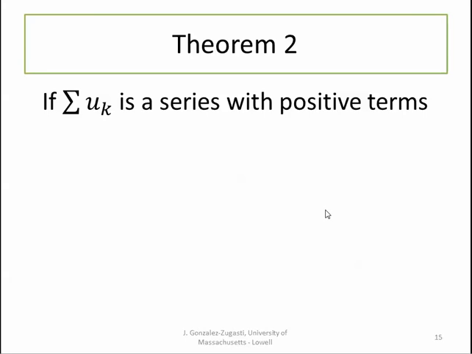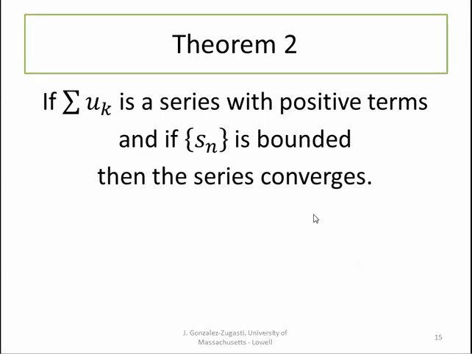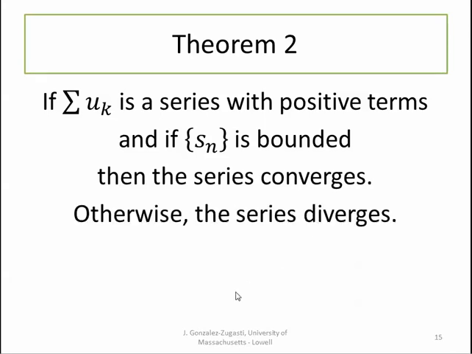Here's another theorem that comes in very useful. If the sum of my u sub k is a series with positive terms, and if this sequence of partial sums is bounded, then the series converges. Otherwise, the series diverges.